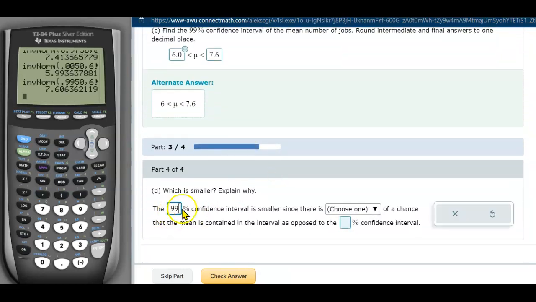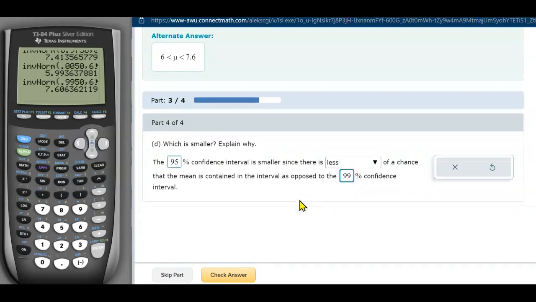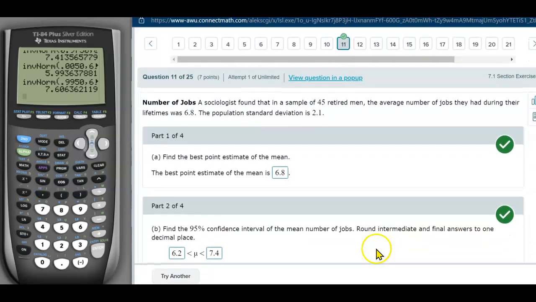So the 99 percent confidence interval has more of a chance that the mean is contained in the interval, as opposed to the 95%. Oh, hold on. The 99%... is smaller since, no, the 95% is smaller, since it is less than the 99%. There you go. So this is the correct sentence, and that's it. All right, so I hope this will help.